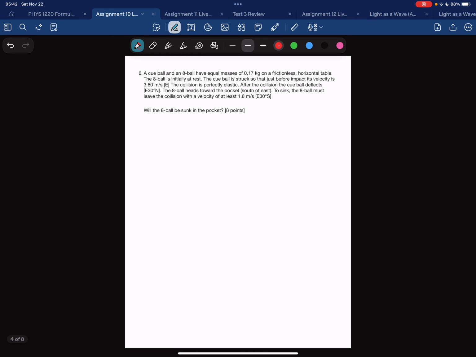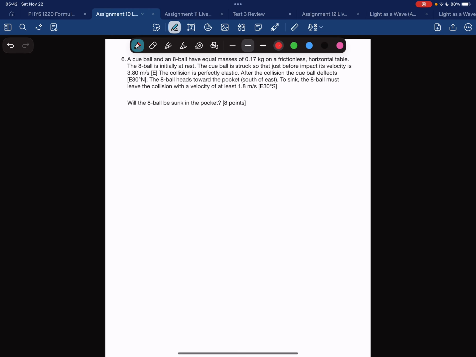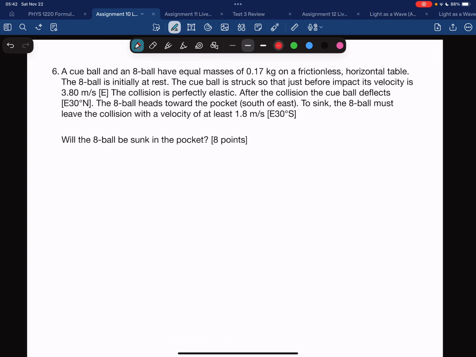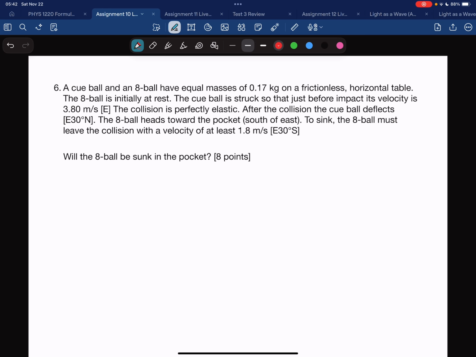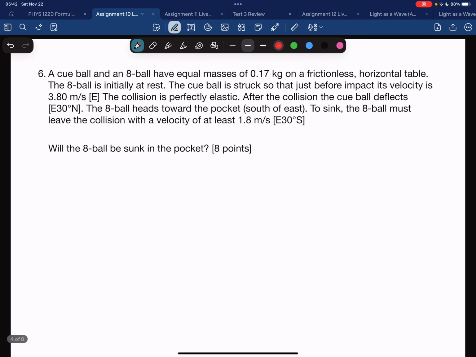Question 6. This was the one that I took off the assignment because I made a quite small oversight during the example in class, but here is the solution anyway. First, I'm going to take a look at the energy, actually, instead of the momentum. So first, EKI of the cue ball plus EKI of the 8 ball.